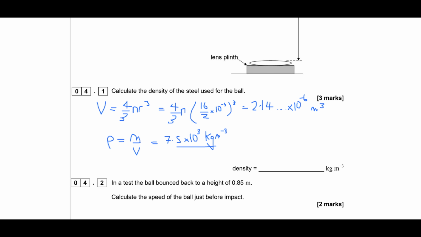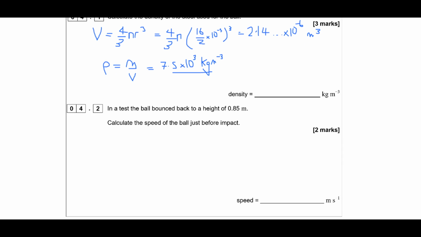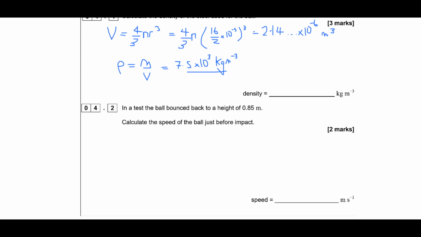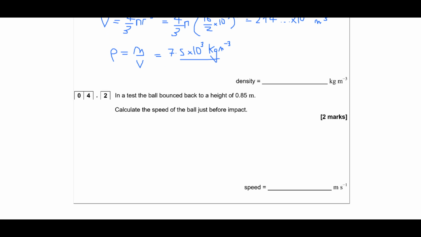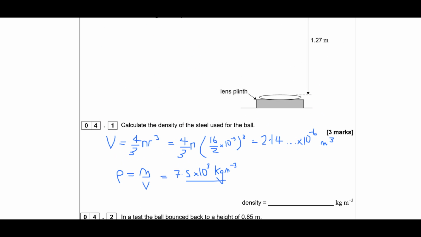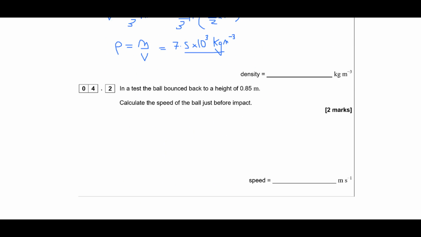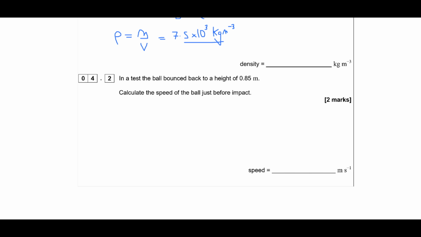Okay, so that's our density. In the test, the ball bounced back to a height of 0.85 meters. Calculate the speed of the ball just before the impact. So we knew the height from which it was dropped is 1.27. So let's set up our SUVAT.